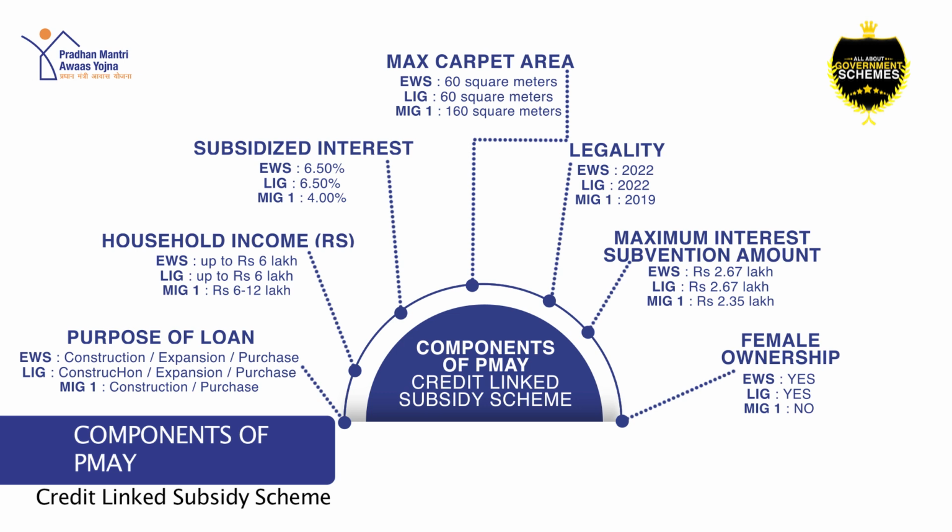The 4th comes MIG2. The purpose of loan can be construction or purchase. The household income should be 12 lakh to 18 lakh rupees. Subsidized interest is 3%. Maximum carpet area is 200 square meter. Legality 2019. Maximum interest subsidy amount is 2.30 lakh. The female ownership is not allowed under MIG2.